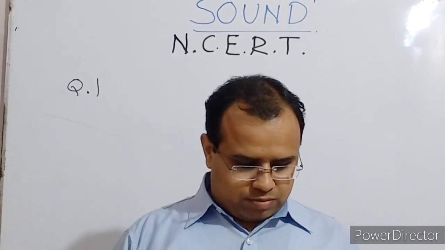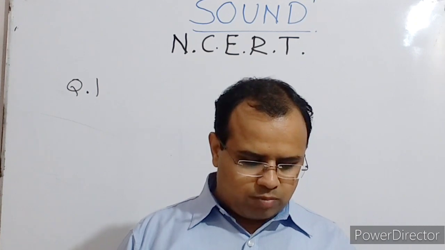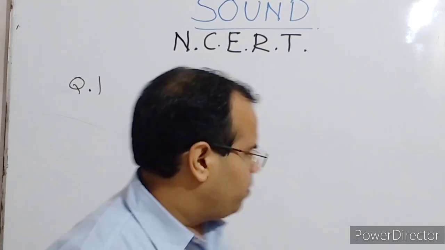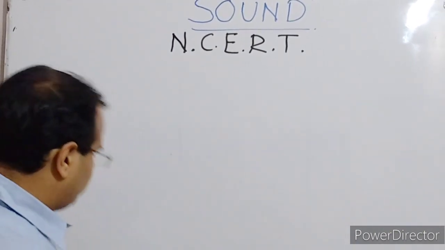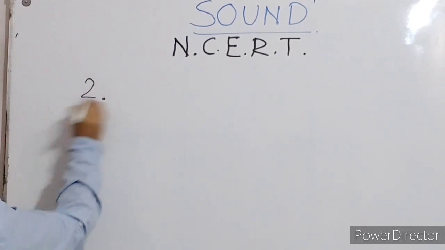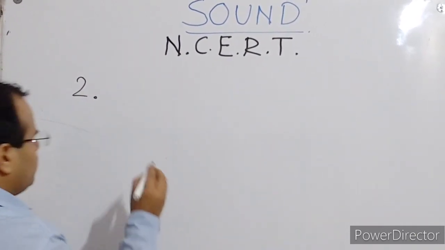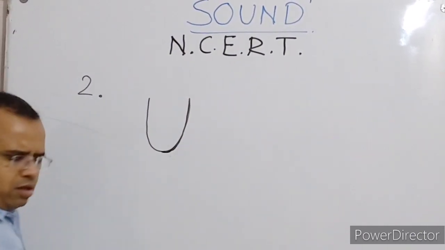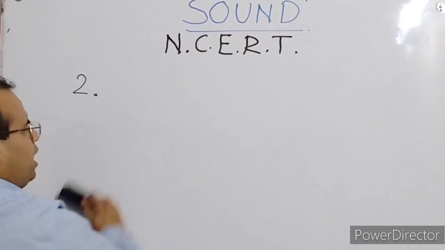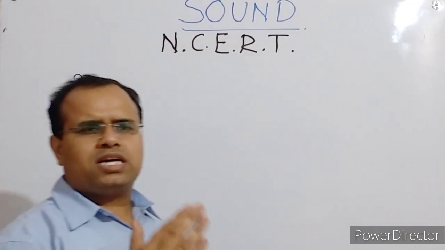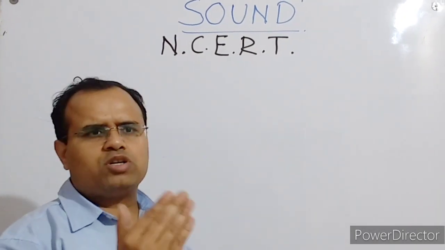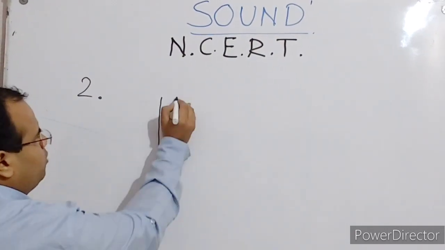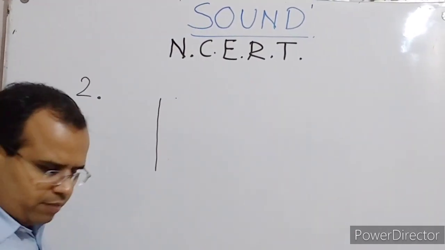The second question: describe with the help of a diagram how compressions and rarefactions are produced in air near a source of sound. To discuss how compression and rarefaction are formed, suppose there is a tuning fork, or any sound producing device. Suppose a speaker is there and its membrane is vibrating, and because of that sound is produced. When this membrane moves forward, it reaches somewhere here.